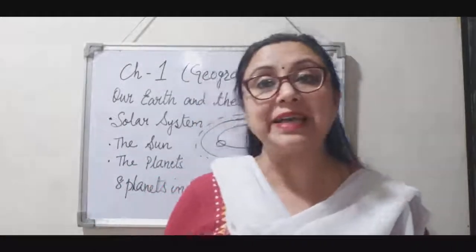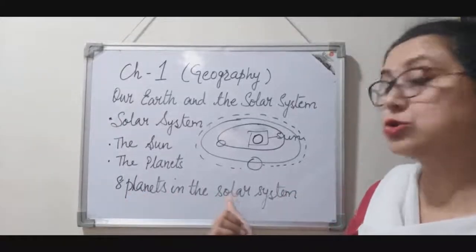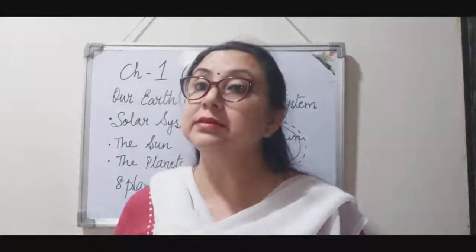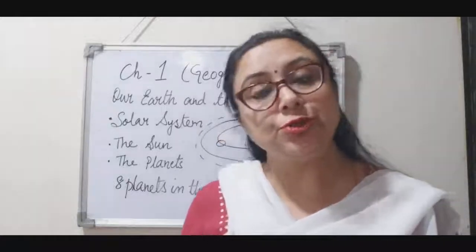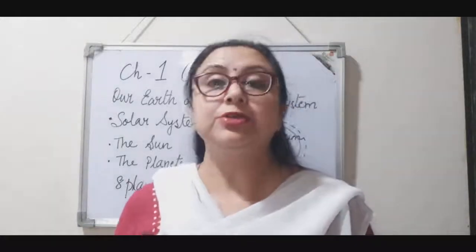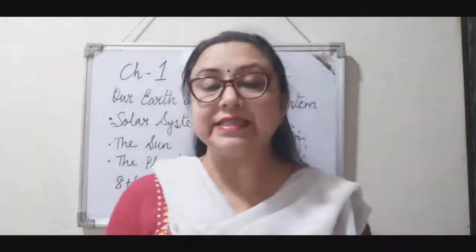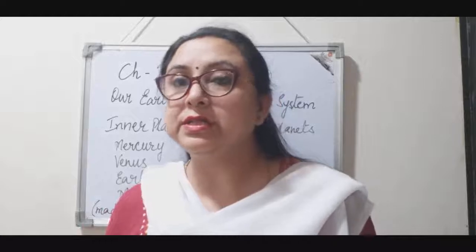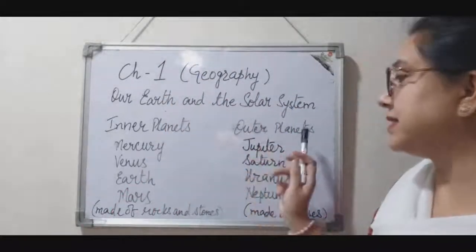So how many planets are there in the solar system? Yes, there are 8 planets in the solar system. That is Mercury, Venus, Earth, Mars, Jupiter, Saturn, Uranus and Neptune. So these are the 8 planets. Now scientists have divided these planets into 2 categories, right? So let us see what these 2 categories are. The 2 groups, the 2 categories are inner planets and outer planets.